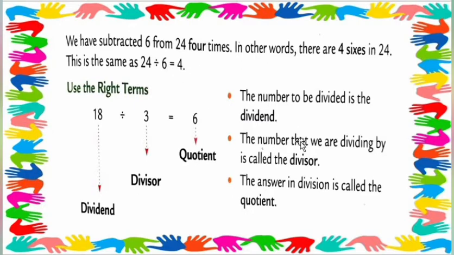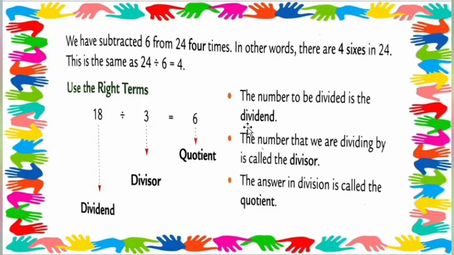So let's check here, students. In table number 6, will 24 come or not? Yes, students, 24 will come in table number 6. But where? 6 ones are 6, 6 twos are 12, 6 threes are 18, and 6 fours are 24. Got my point, my dear students?